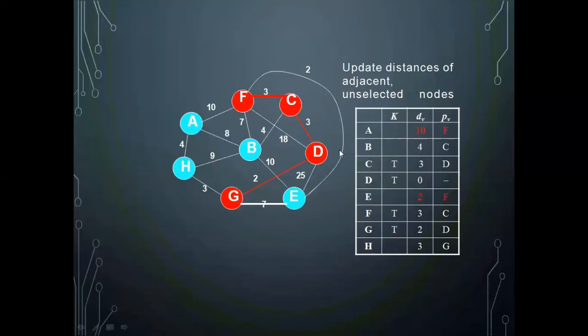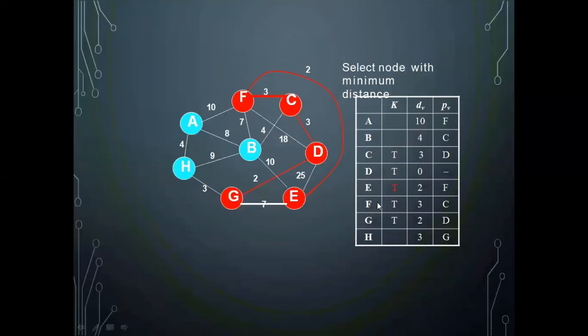But there is a path between F to E. F to E, the path exists with weight 2, and F to A, there is a path with weight 10. Now again I should see which is the minimum distance. 0 is already part of the tree. 2 will be the next minimum. So I can add the edge F to E to the resultant one. So I am adding F to E, that is the minimum one.